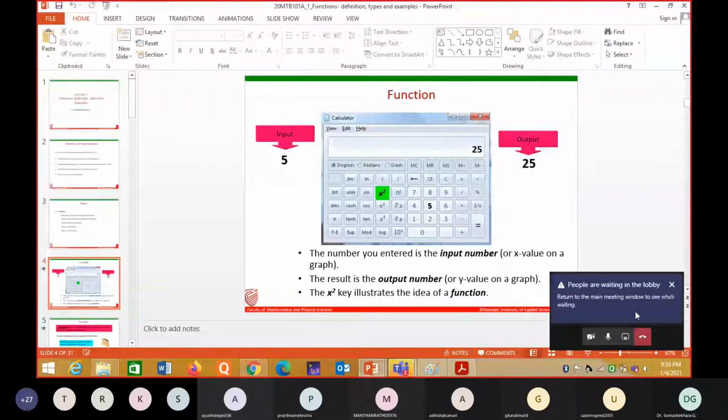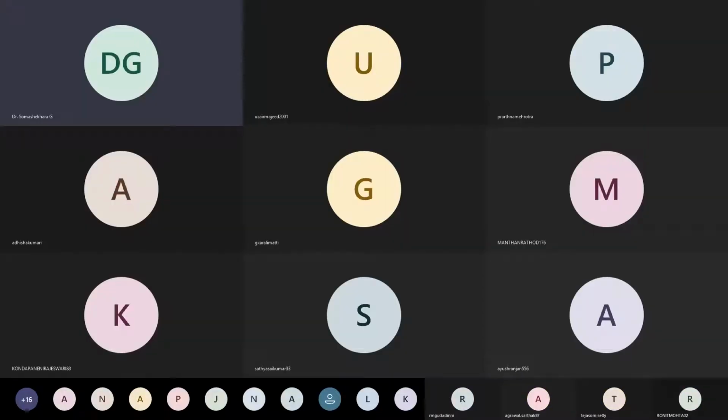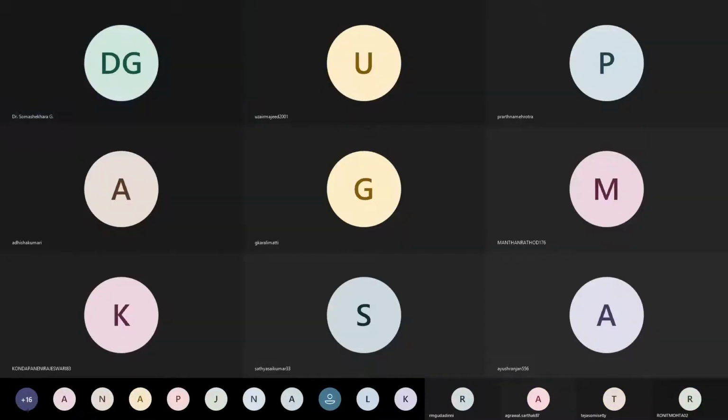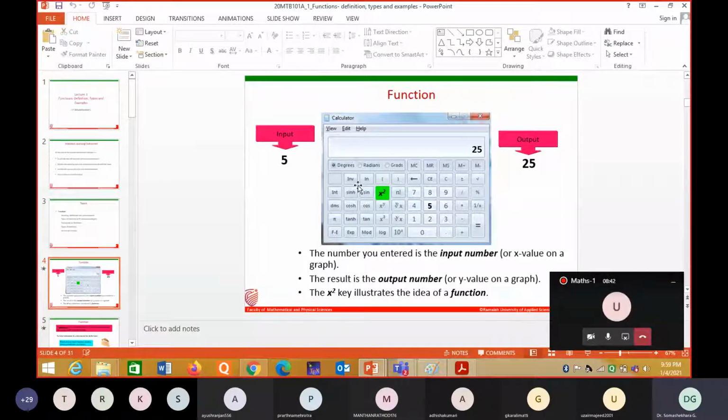In common language you can understand it like this: we give some input and we get an output. In a function, if you give the input, it gives the output. So the device is like a function. We give input to the function, and it gives the output. In this way we can understand.